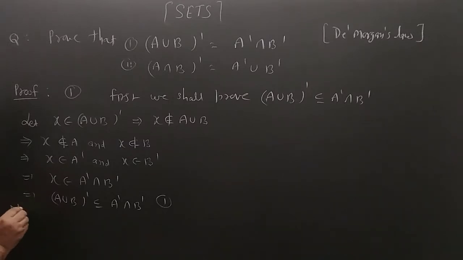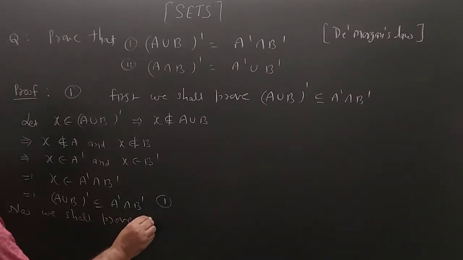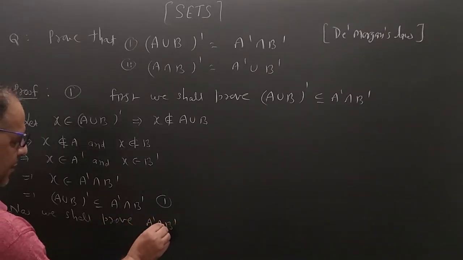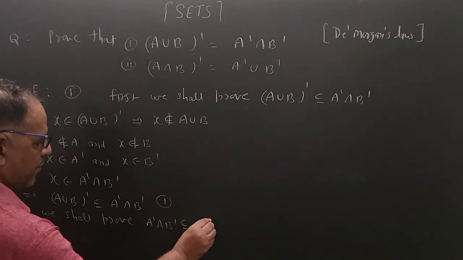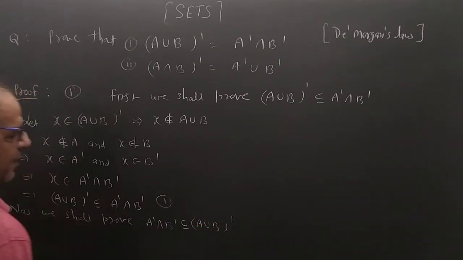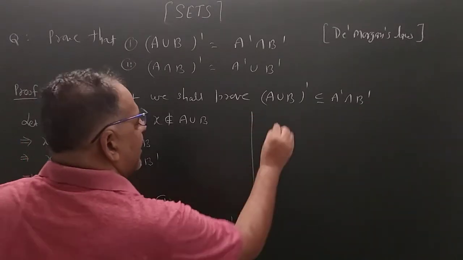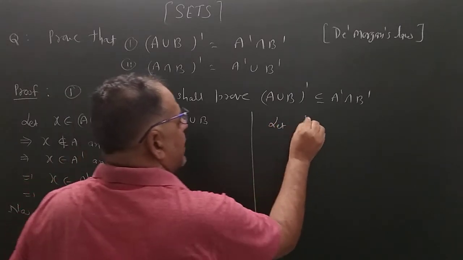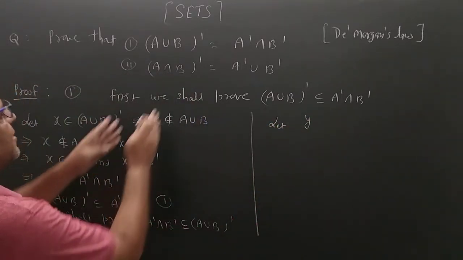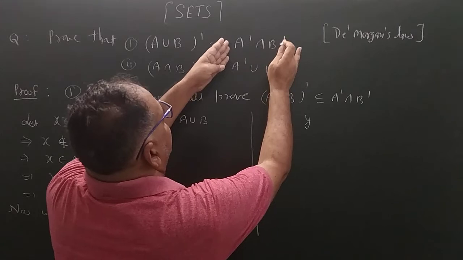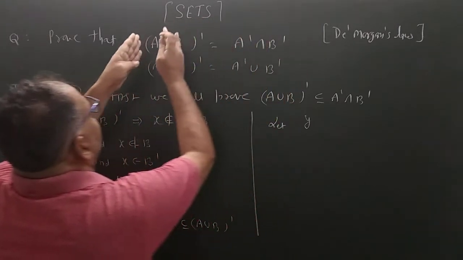Now we shall prove A dash intersection B dash is the subset of (A union B) whole dash. So for it, now we shall prove right hand side is the subset of left hand side.